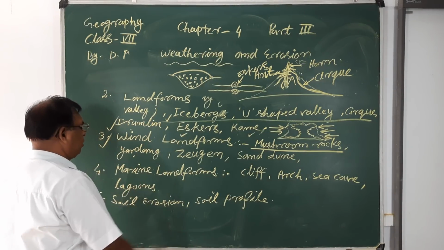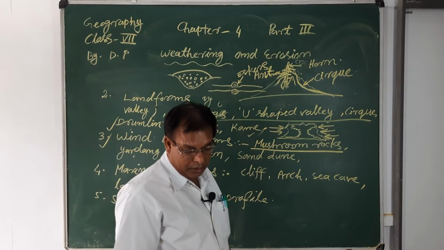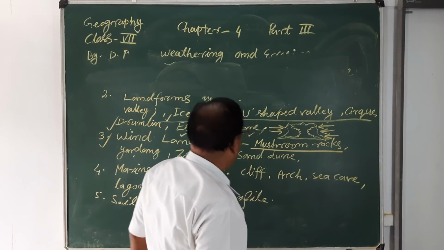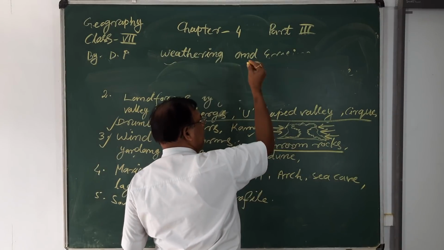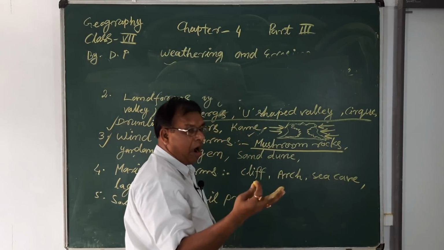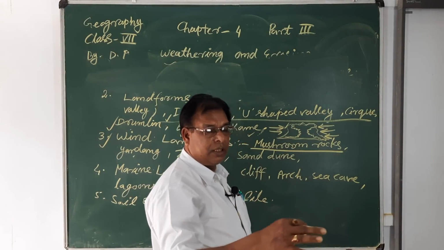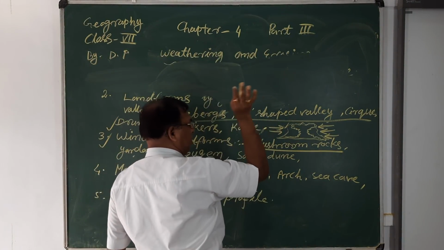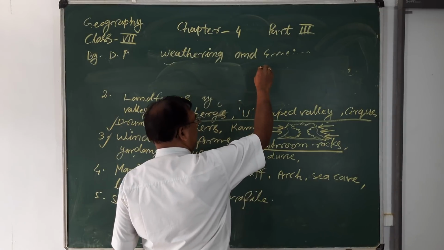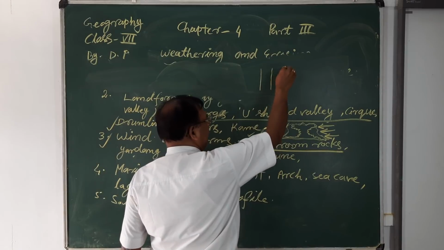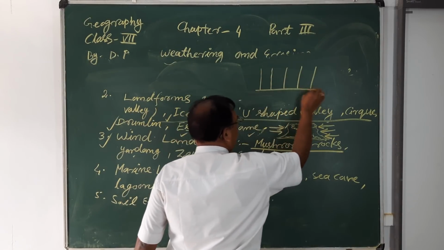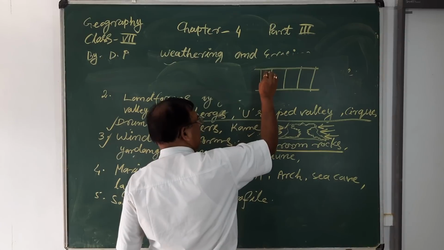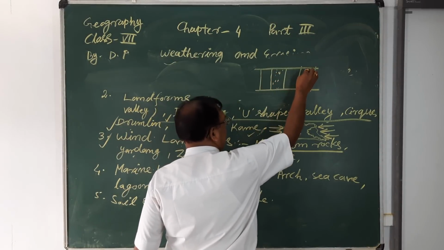Next, you will also learn about the Yardang. Yardang means, when big rocks found in the deserts or semi-desert, arid or semi-arid zones, lie horizontally or vertically, suppose hard rocks, then soft rocks, then hard rocks, then soft rocks.